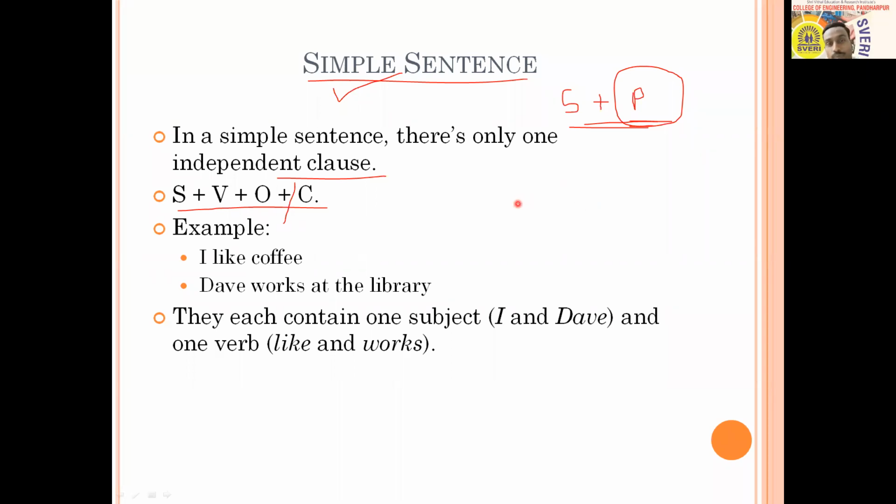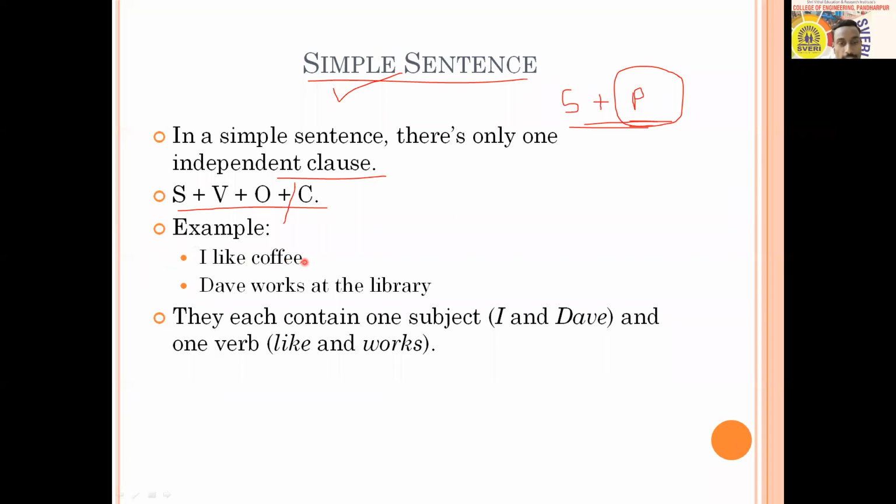So there is a variety of sentences, a mixture of simple, complex and compound sentences used as per the need. The speaker has a choice of how he wants to express his content, and the writer has the freedom to choose different types of sentences to express his meaning in a better way. So if you're clear with simple, compound and complex sentences, it will help you choose such sentences to deliver your content, your matter. Okay. And here you can see the examples.